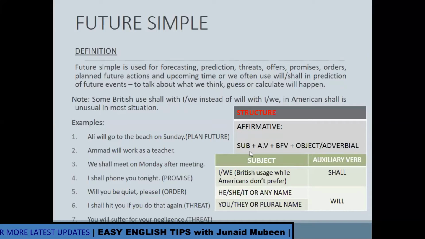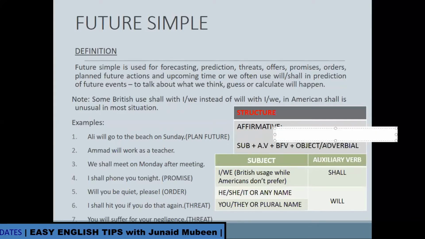The formula of the affirmative sentence is subject plus auxiliary verb plus base form of verb. You should know the meaning of the base form of verb. Base form of verb equals the present simple form. You can say the first form. Base form of verb means the first form.